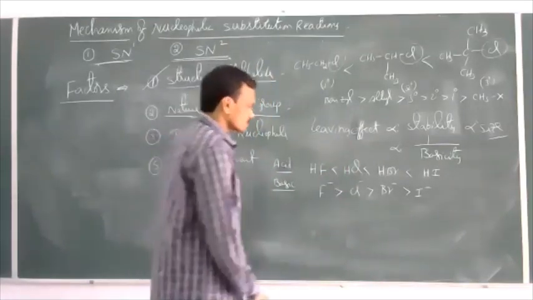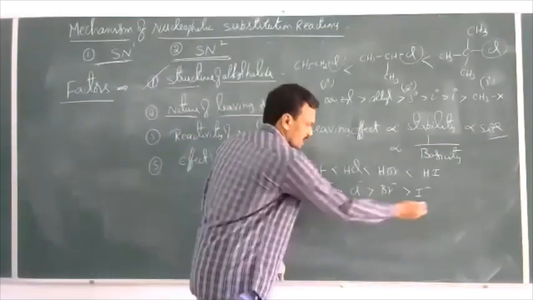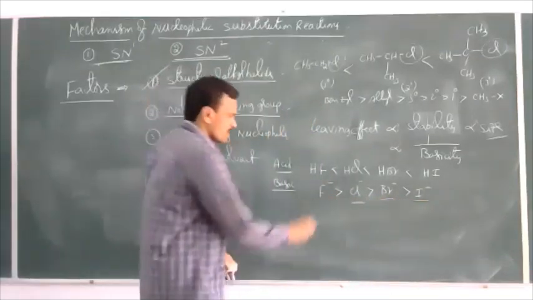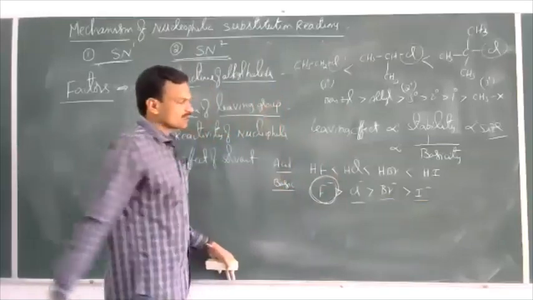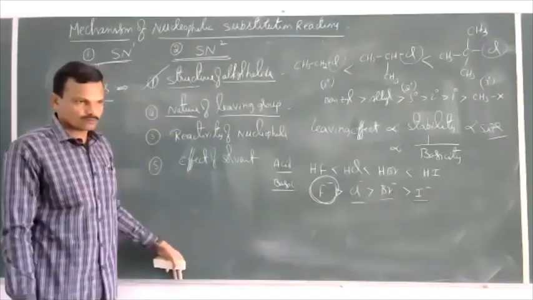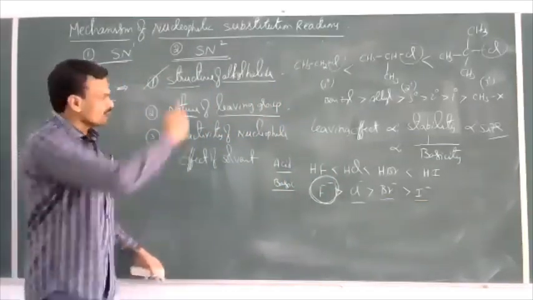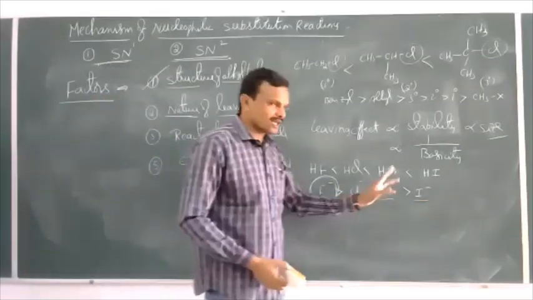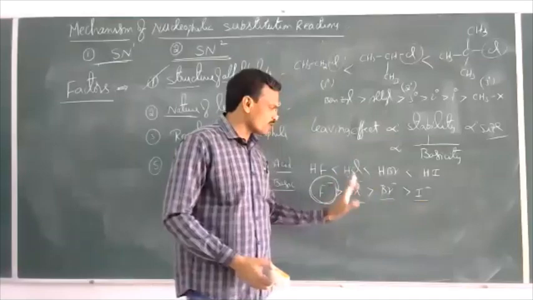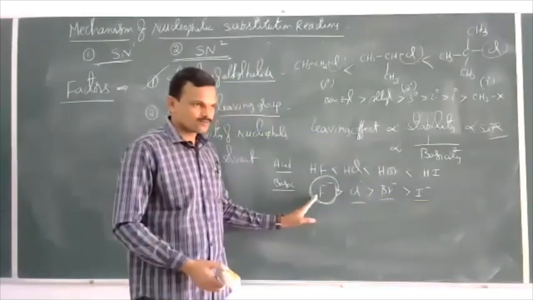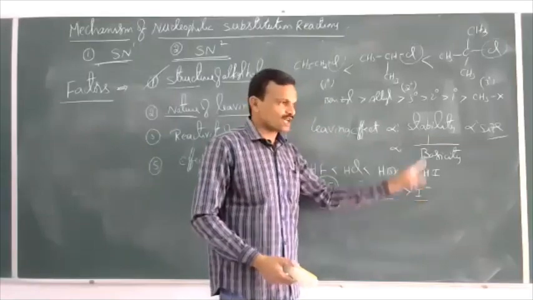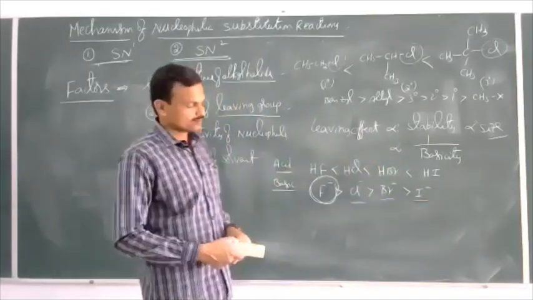So here, among these, I minus, Br minus, Cl minus are strong leaving groups, whereas F minus is a poor leaving group. That's why in the reactivity we discussed, the order of reactivity is iodoalkane greater than bromoalkane greater than chloroalkane greater than fluoroalkane. Why? Because iodide ion is the better leaving group. That's why iodoalkanes are more reactive.